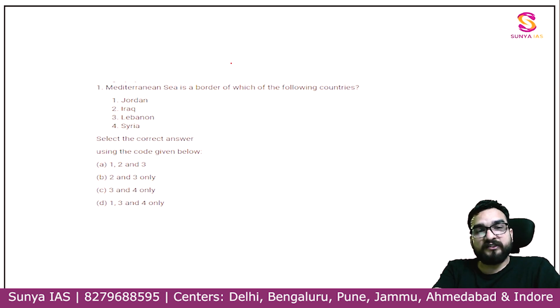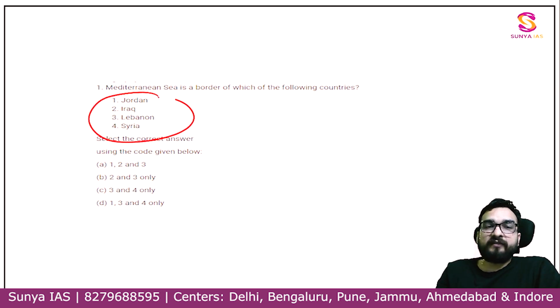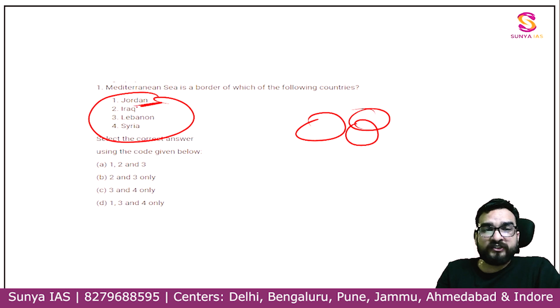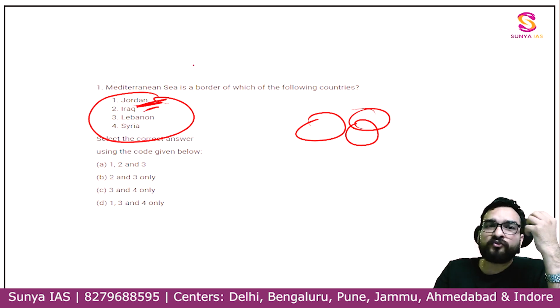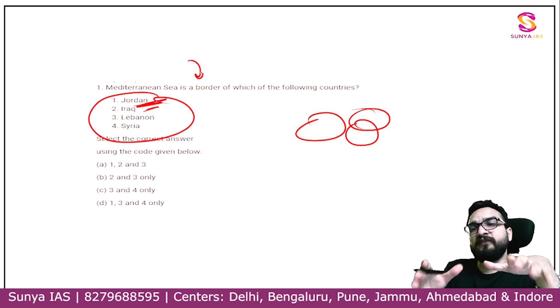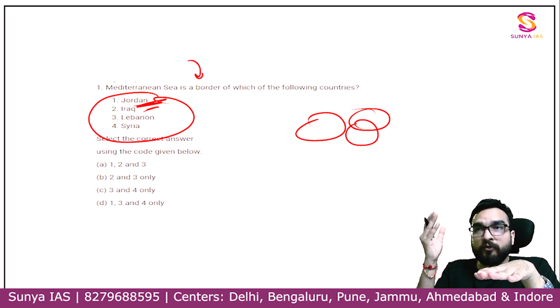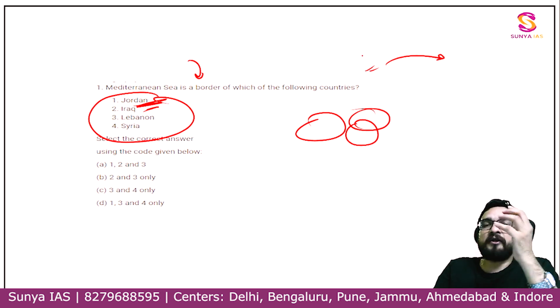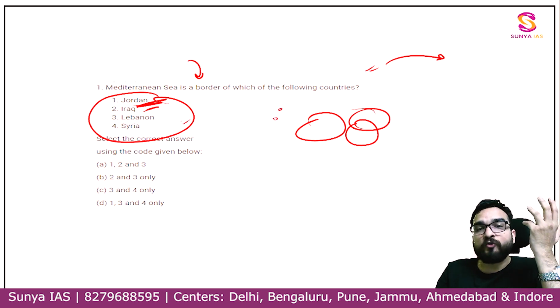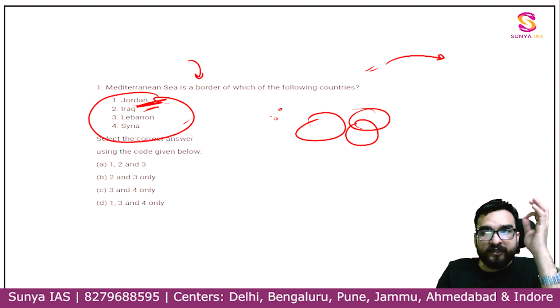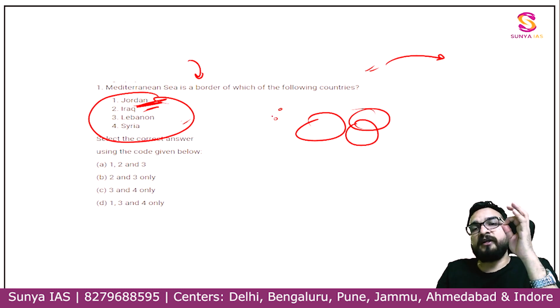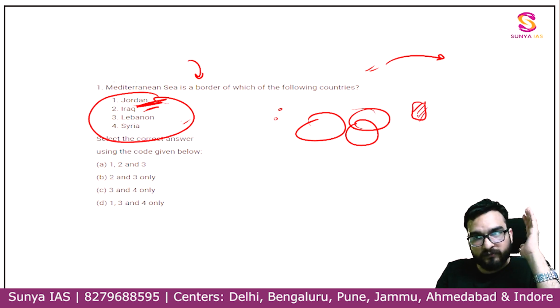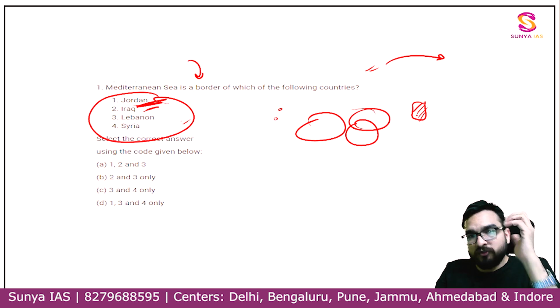See the rest of the questions. Again, bordering countries. That means you should know the exact location. And see this question, Jordan, Iraq. Nobody would have thought, when this question came for the first time in the examination, about Jordan. Are you understanding? But when this question came, after that, Jordan became important. Lebanon became important. These are small countries in West Asia, guys. What I'm trying to say is that until the question comes, everything is unimportant. When it comes, everybody focuses upon that particular aspect. Understand? So we have to understand it in a way that certain things should be clear.